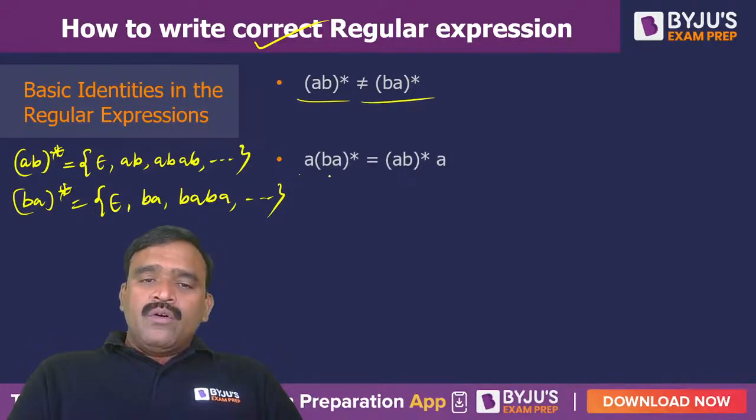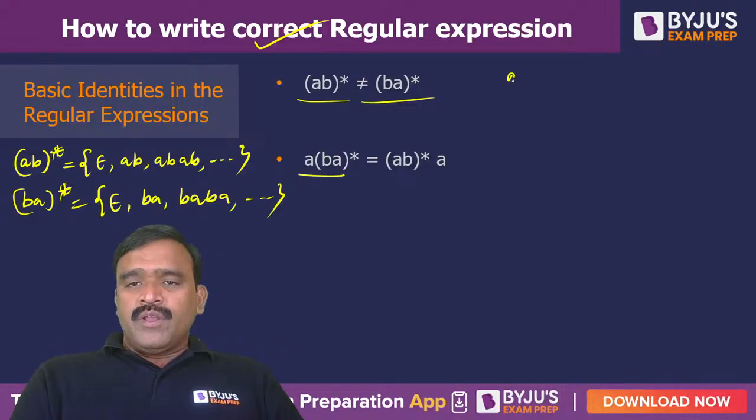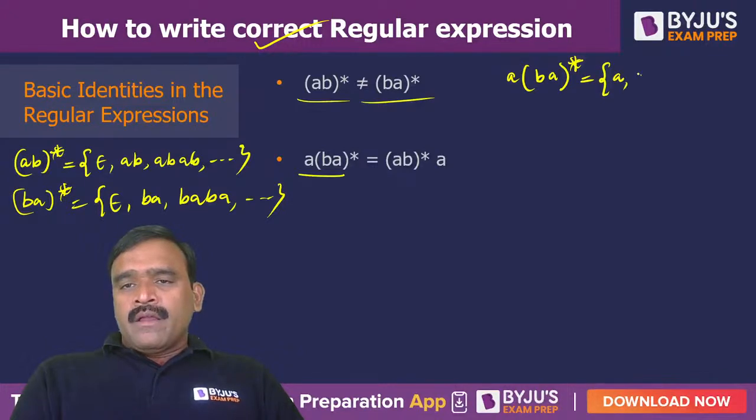And A of (BA) whole star, what do you mean by A of (BA) whole star? A followed by BA can come 0 or more times. So we can get a single A, then A followed by BA, A followed by BA BA, and A followed by BA 3 times. So this type of strings are possible.